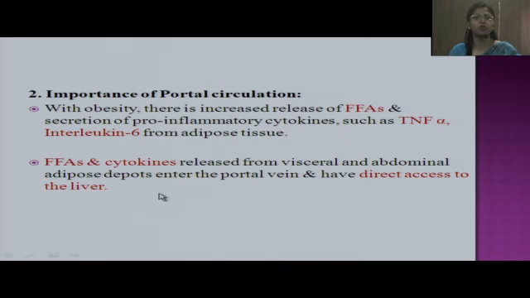Now, what is the importance of portal circulation? In obesity, there are raised levels of free fatty acids. As well, there is secretion of certain pro-inflammatory cytokines such as tumor necrosis factor alpha, interleukin 6, etc. Now, these free fatty acids and cytokines, which are released predominantly from the abdominal subcutaneous fat as well as the visceral adipocytes, directly enter the portal vein and have direct access to the liver.